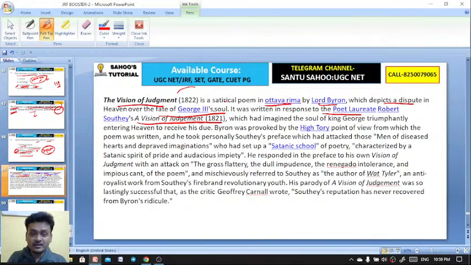In this Vision of Judgment, Lord Byron popularized Ottava Rima. It is ABABABCC. Ottava Rima, eight lines, ABABABCC. Okay, remember that.